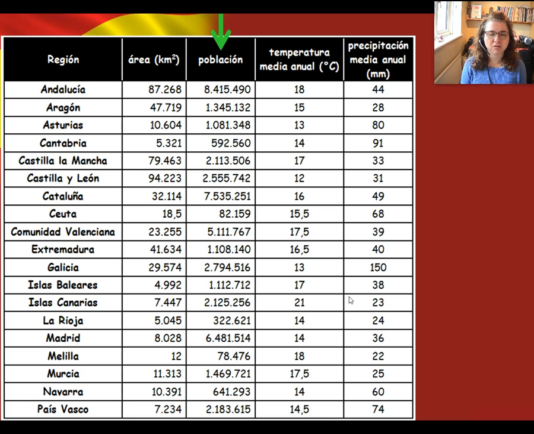Then the next one, población. Now, población might remind you of an English word. That's right, population. And again, decimal points mean commas in English, so most of them have got numbers in the millions there.